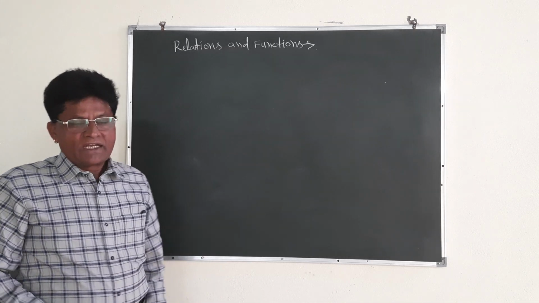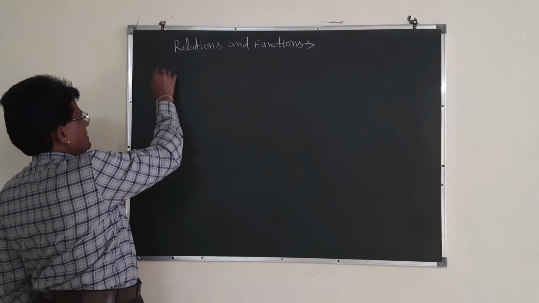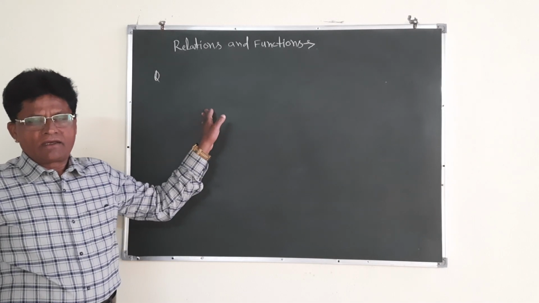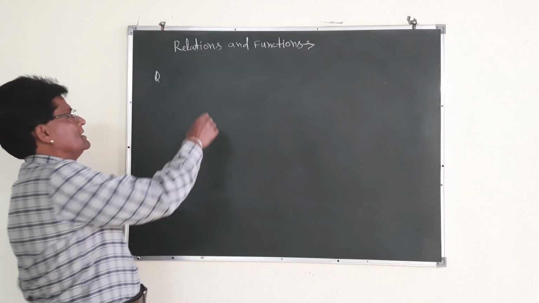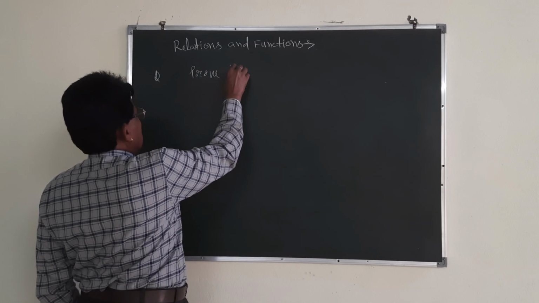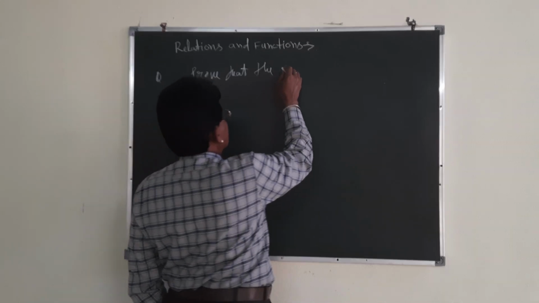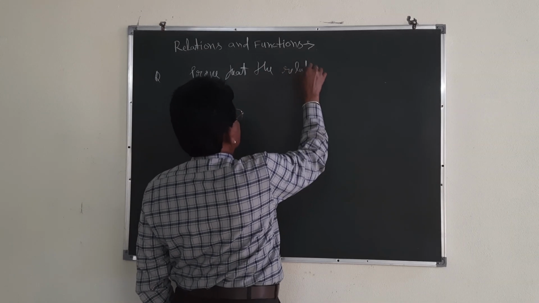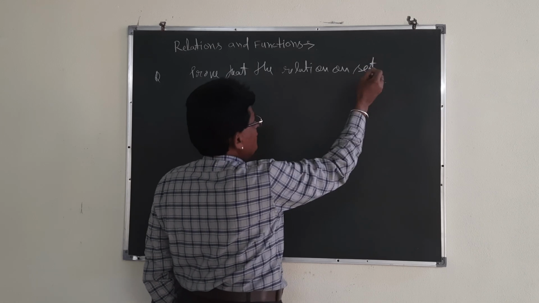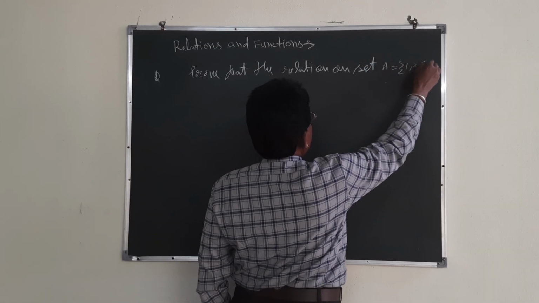Now, my dear students, let me take the question. I will write the question. Prove that the relation on the set, which I am going to indicate by A, as I told you earlier, {1, 2, 3}.